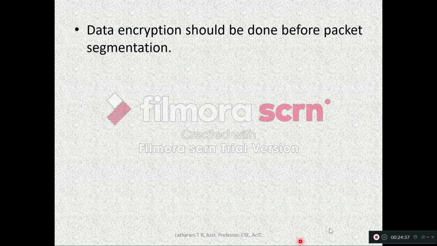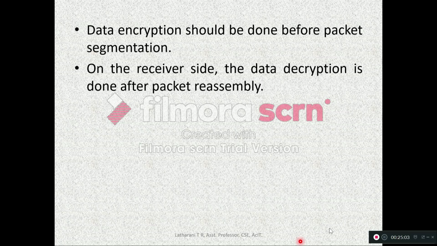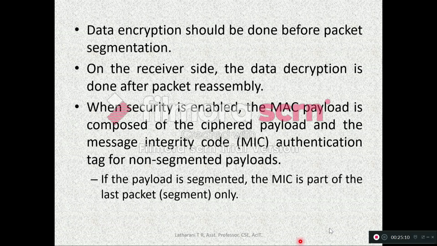Data encryption should be done before packet segmentation. So data encryption means conversion of one form of data to some other form of data in order to provide security for the data from unauthenticated users. So data encryption should be done before the packet is segmented. Because before the packet is fragmented, the encryption should be done. On the receiver side, the decryption of the data must be done after the packet reassembly.